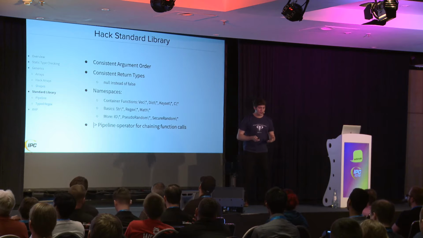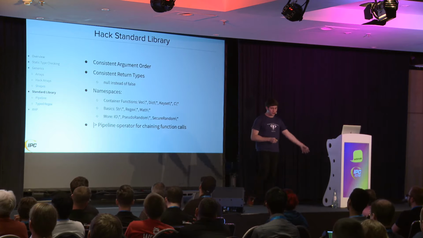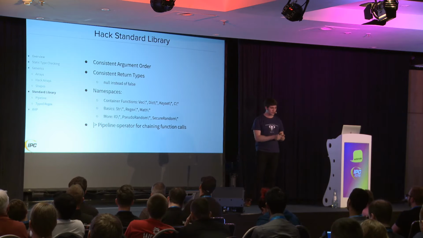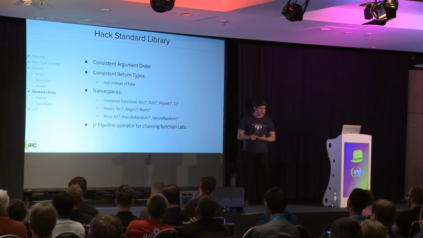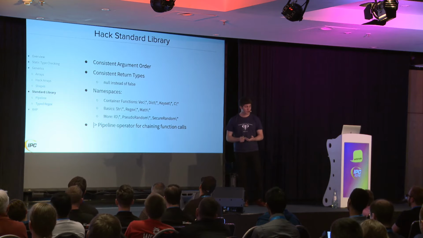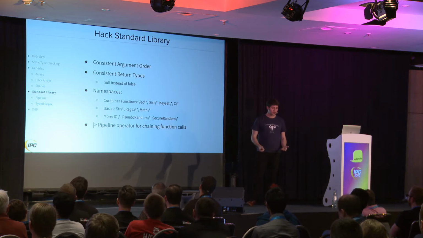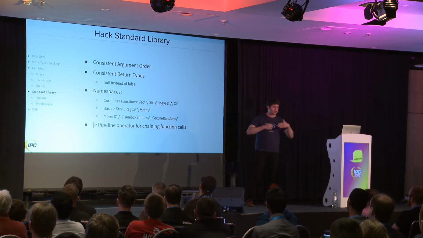So with Hack standard library, it has a new standard library. You can still use the PHP standard library, but it has a new standard library that solves some of these problems. So the primary argument of a function is always the first one. Things that would have returned false now return null. And everything is namespaced, so it's easier to find the functions. And we have this pipeline operator. That's the thing that I care most about here that lets us chain function calls.